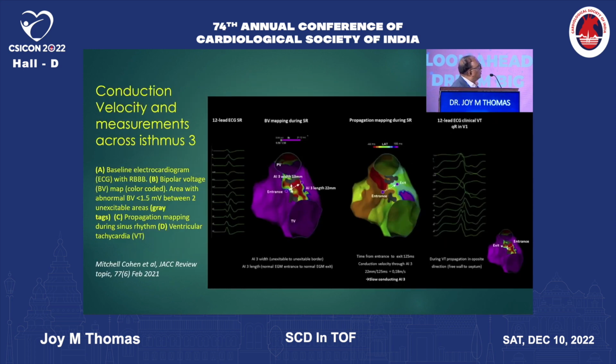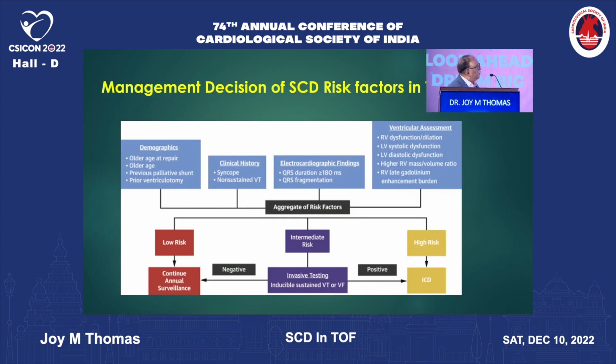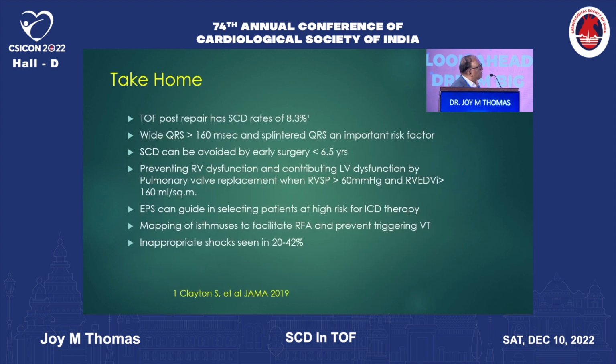As you can see in this particular study by Mitchell Cohen, they have done the mapping and they have found a 13 millimeter isthmus between the two gray zones, and this was ablated, and the VT was terminated. The VT picture is seen on the other side in this patient. So the management decision of sudden cardiac death risk factors in tetralogy is by looking at demographics, clinical history, electrocardiogram findings, and ventricular assessment, and stratifying the risk. Based on the risk, the high-risk patients will receive an ICD. Intermediate risk patients undergo invasive testing before they go.